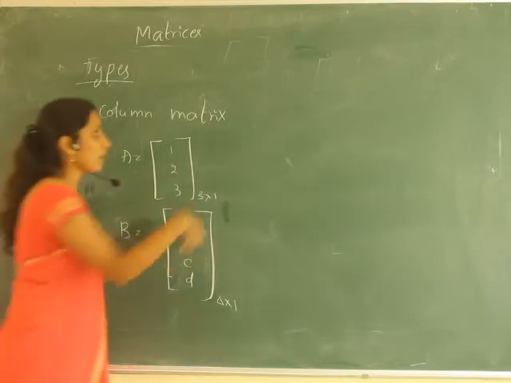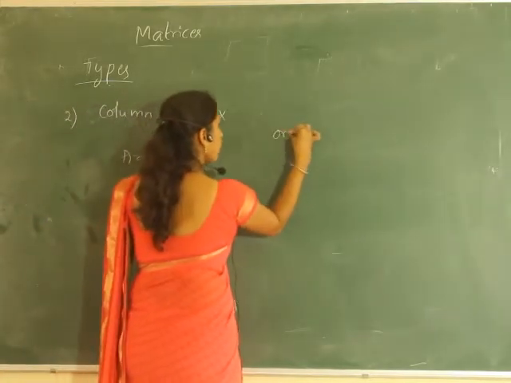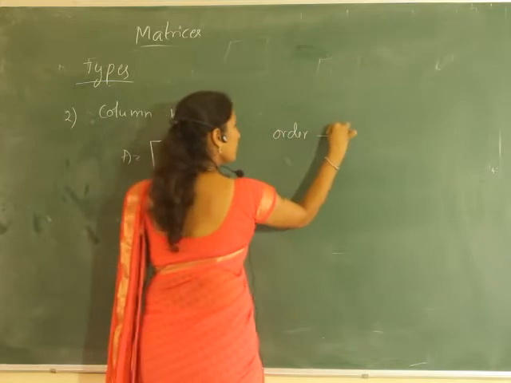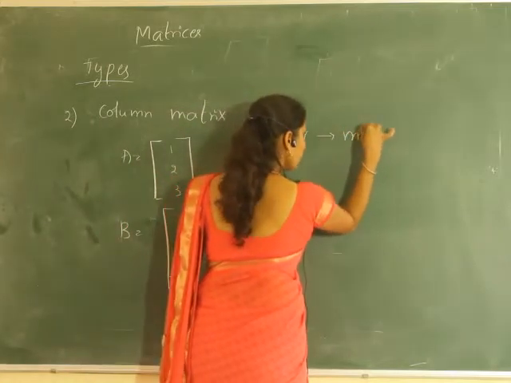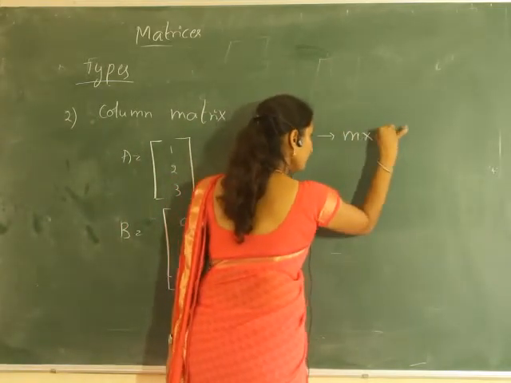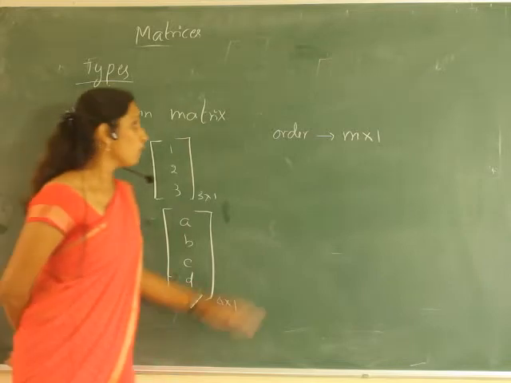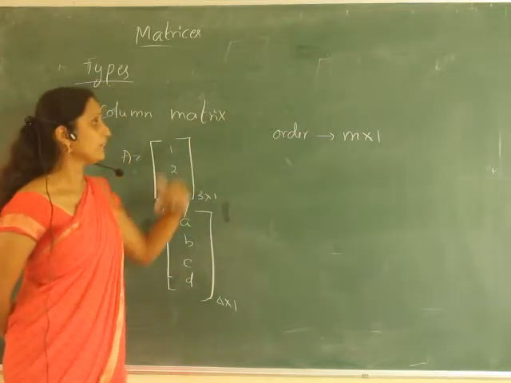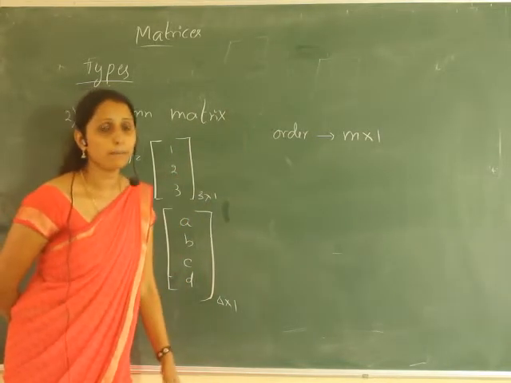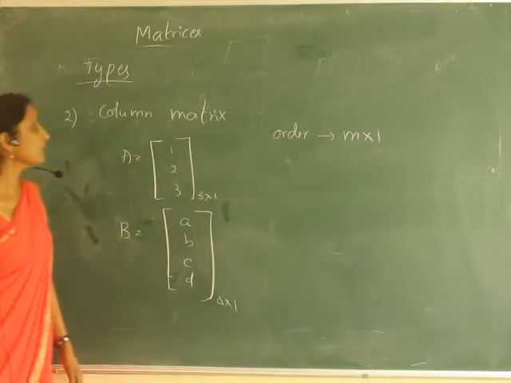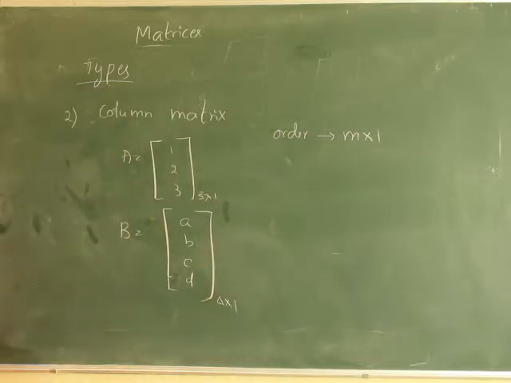So in general, how can we write the order? The order of a column matrix will be any number of rows but only one column. So generally the order is m cross 1, or m by 1. So this is about the column matrix.